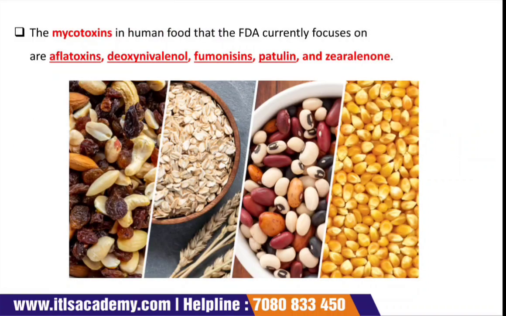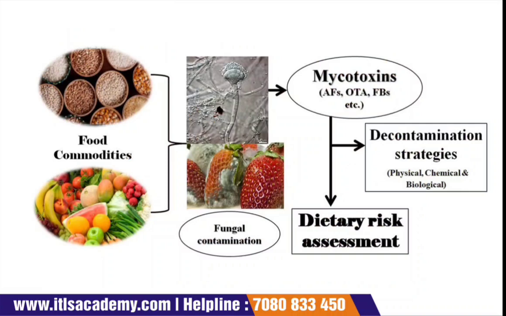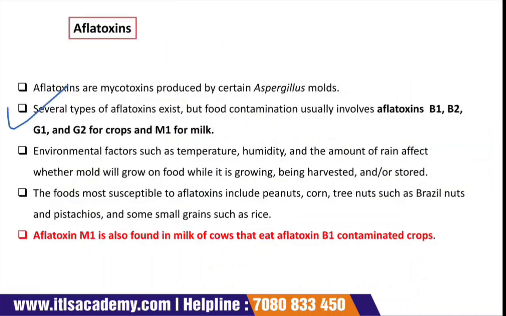Then they can ask you about the different types of mycotoxins, and one of the majorly produced types is aflatoxins. They can ask what aflatoxins are and which type of mold produces them.